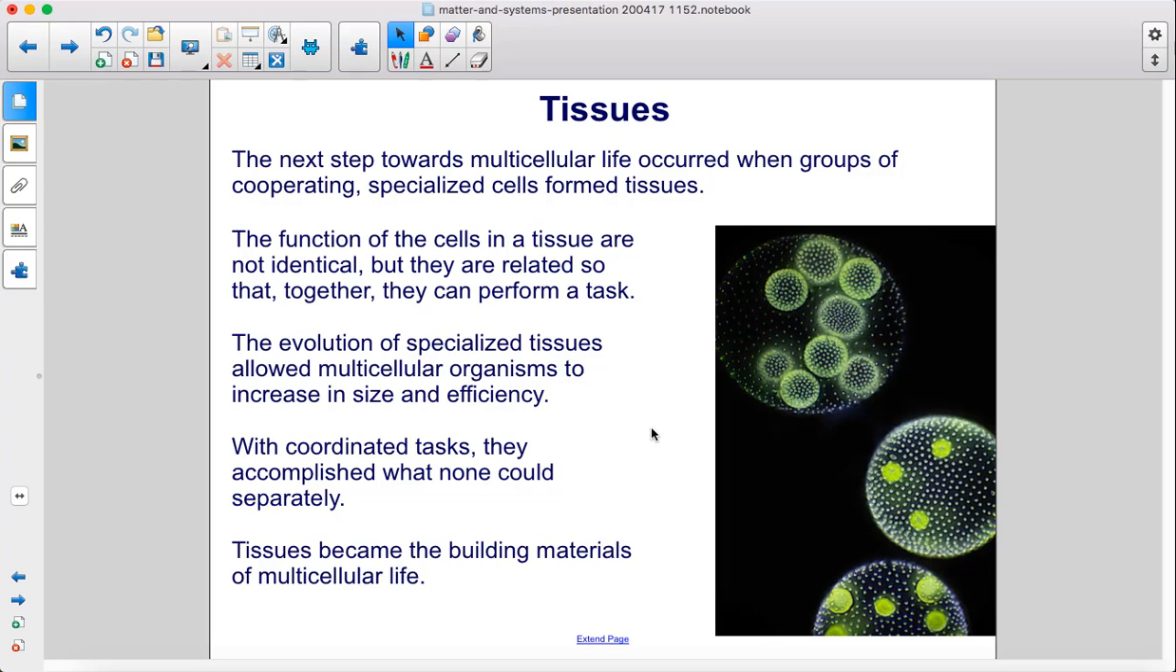The next step towards multicellular life occurred when groups of cooperating, specialized cells formed tissues. The functions of the cells in a tissue are not identical, but they are related so that together they can perform a task. The evolution of specialized tissues allowed multicellular organisms to increase in size and efficiency. With coordinated tasks, they accomplished what none could separately. Tissues became the building materials of multicellular life.